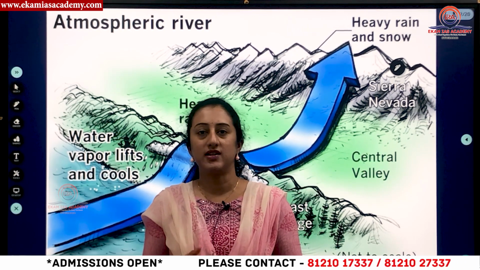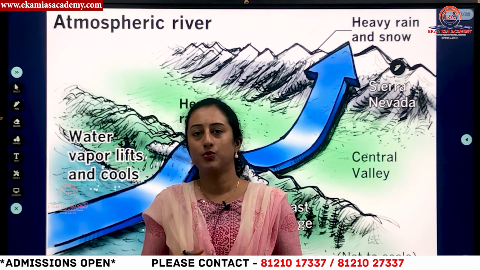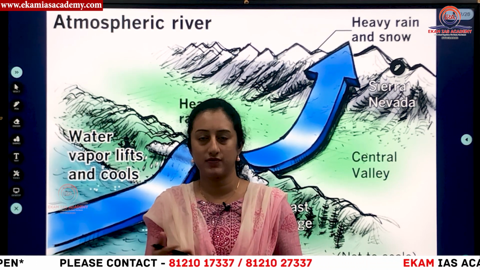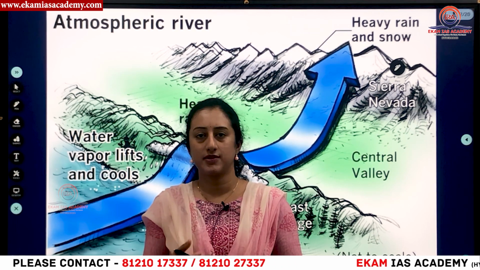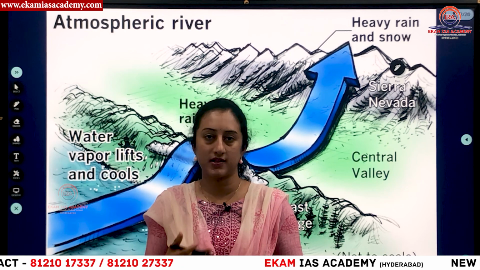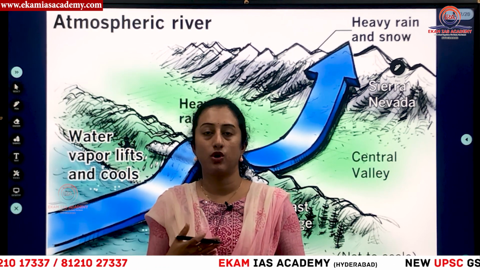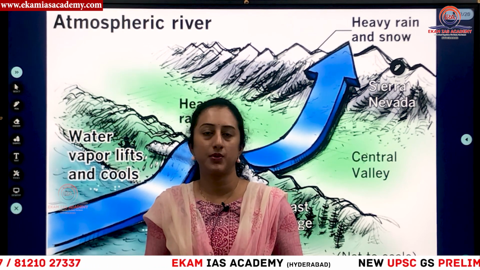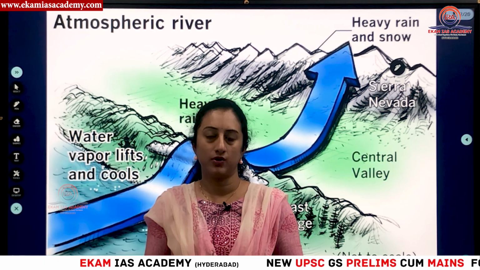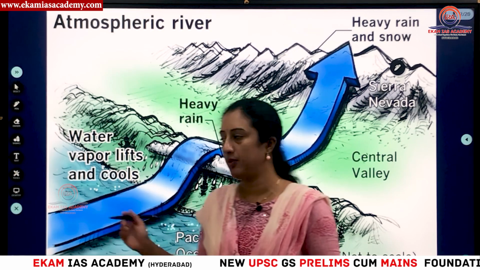So these condensed clouds, when they're moving at a very high speed due to some other factors, what are those factors we'll know in a while. So due to some factors, if they're moving very densely and very sharply and fast, which is creating a lot of rainfall in some parts of the United States. That is right now California is experiencing a lot of flooding. So we'll understand this phenomenon with the help of this diagram.